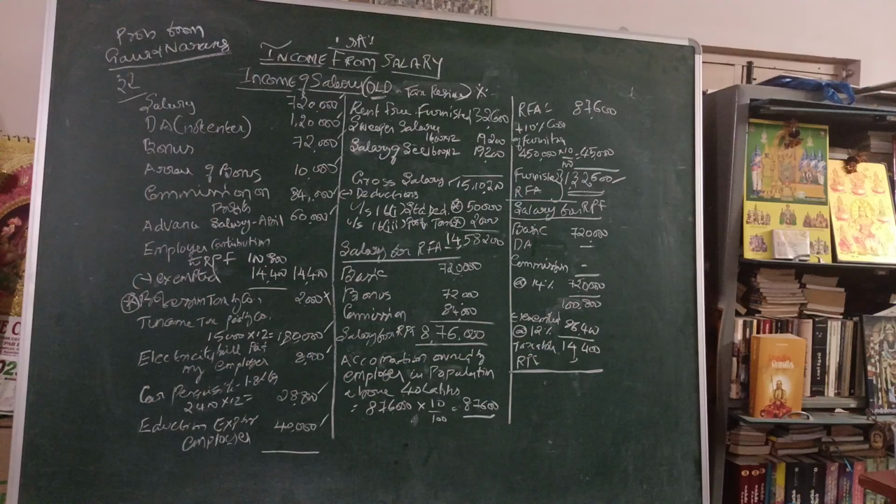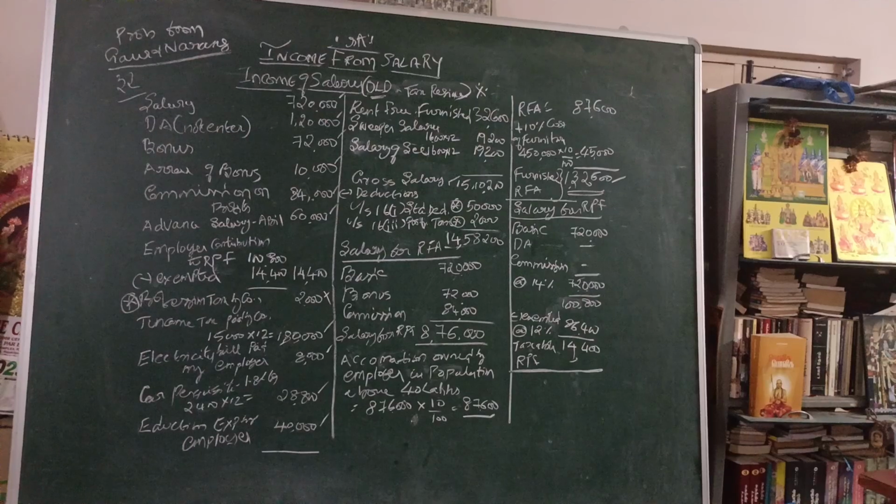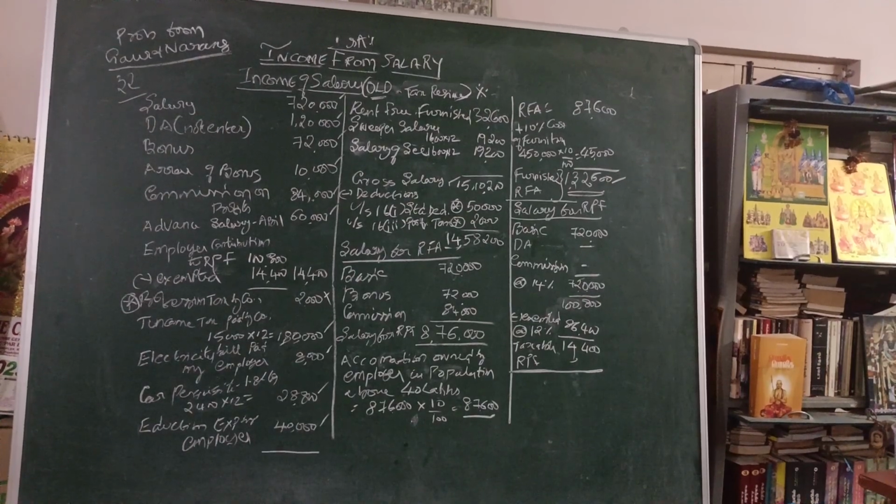Okay. Then another point, rent free accommodation. You are given a bungalow provided in the place Kolkata. Since the name of the place is specifically mentioned as Kolkata, it has more than 40 lakh population.